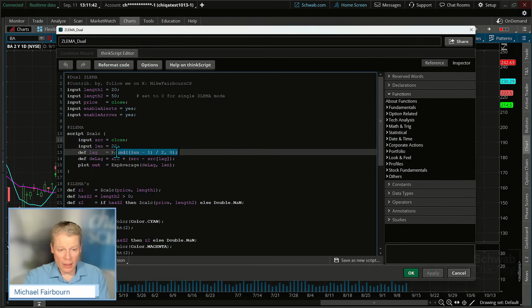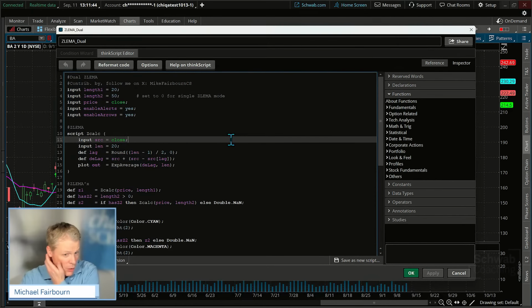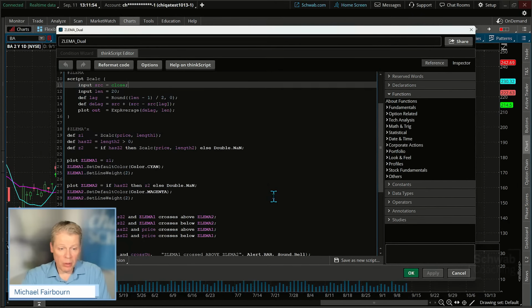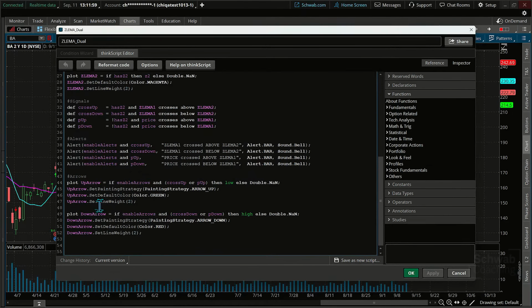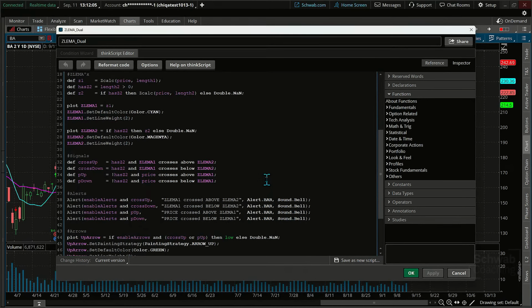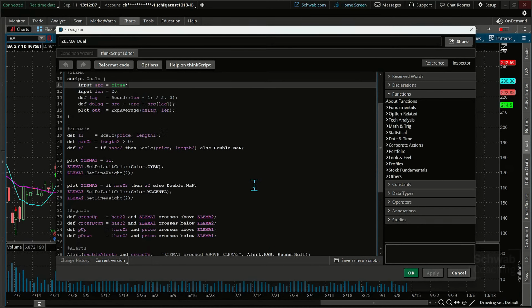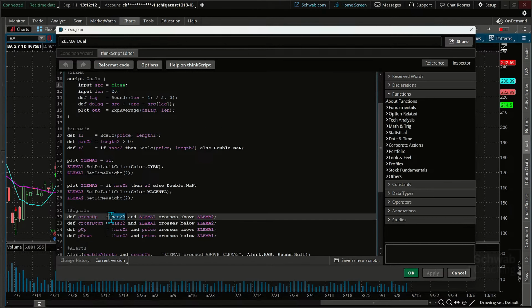Actually, I borrowed this relatively same formula, just using some of the ThinkScript code in here. And then we're simply looking for a crossover to occur. Okay. Now I do have other components tied in here. We've got plots, we've got signals. This is probably going to be very familiar to you guys now because we've done a number of arrows and alerts and shown you how to do that, as well as just simple signals. Once we've defined what it is we're looking for, we're just looking at the crossover between the two. If it crosses over the second moving average, you can do it.